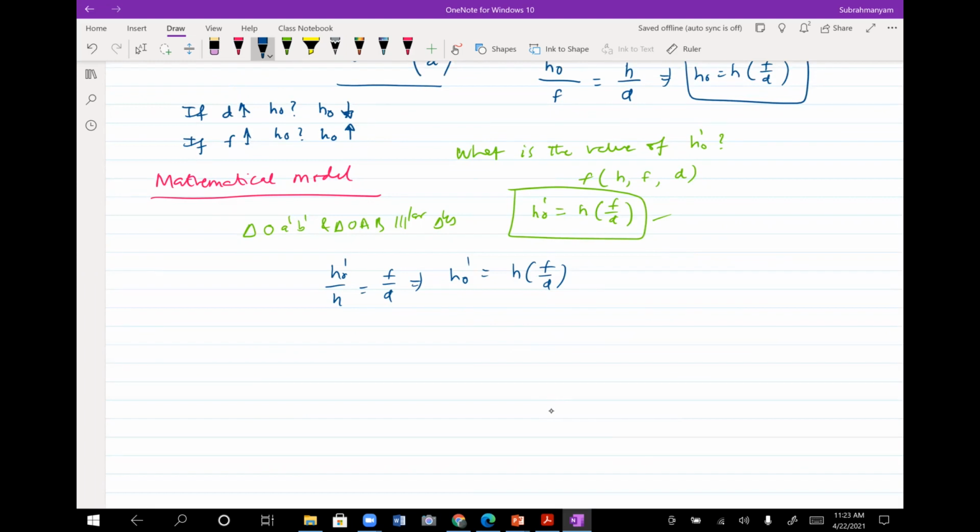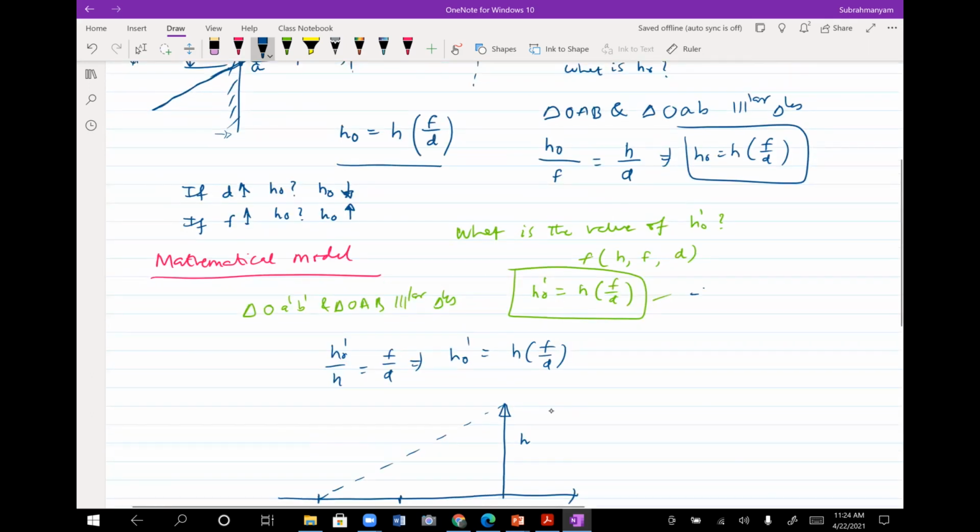So let me draw that quickly, only that part now. Suppose you have an object here of height h. This is your center of projection O. And at a distance f, you consider that you have, as if you have the screen there. Obviously, if there is a screen there, light will not pass through that. But mathematically you could see that h naught dash is equal to h naught.